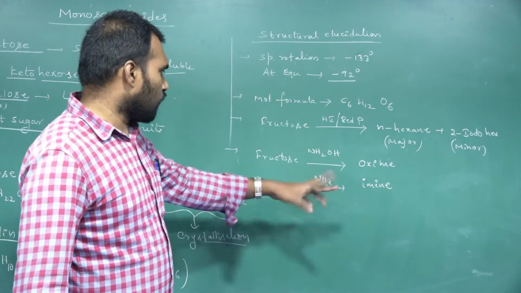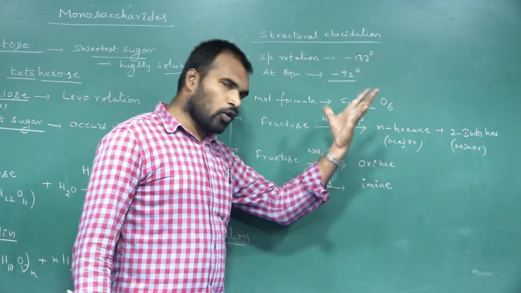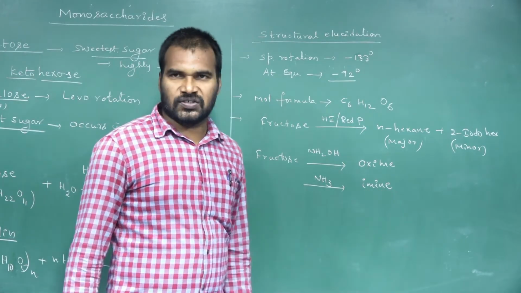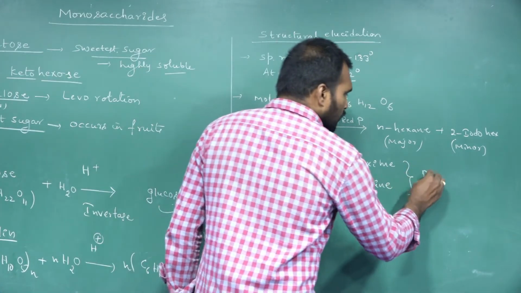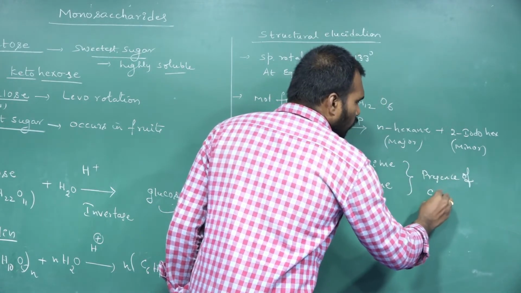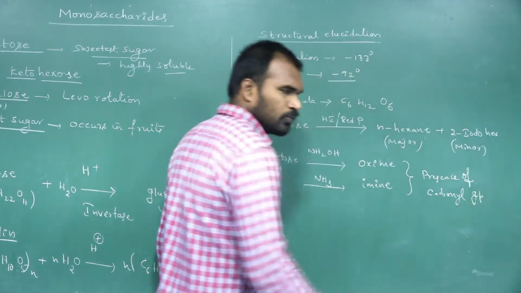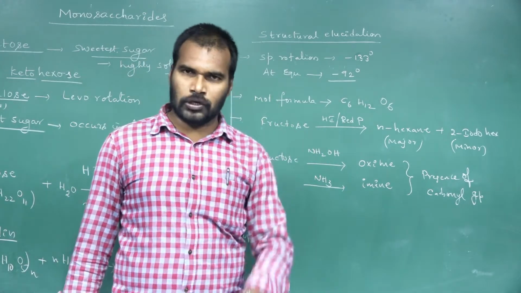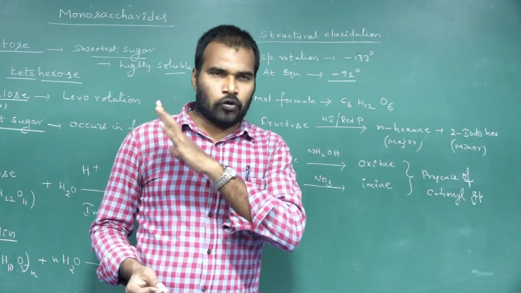So it confirms from these two: when we treat fructose with hydroxylamine we get oxime, and with ammonia we get imines. These two experiments confirm the presence of a carbonyl functional group. Carbonyl functional group means it can be an aldehyde group or a ketonic group. So we need to confirm whether it is an aldehyde group or a ketonic group.